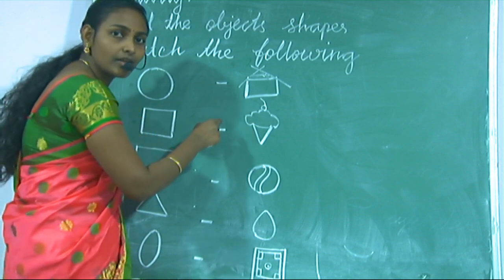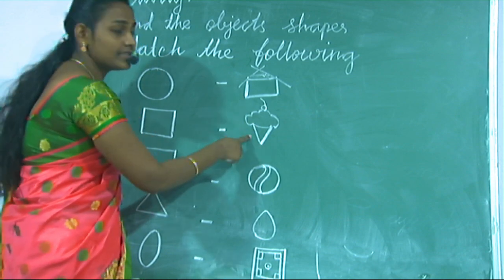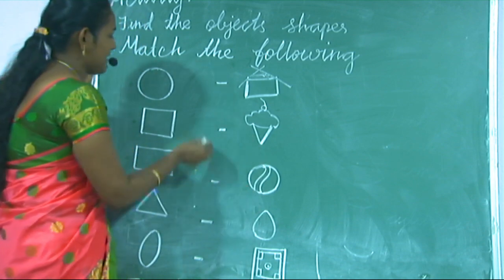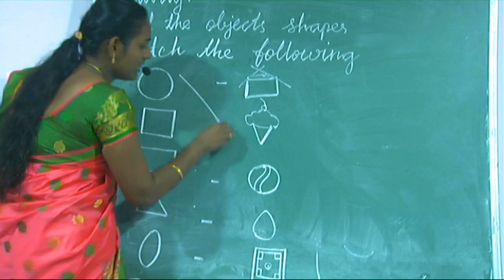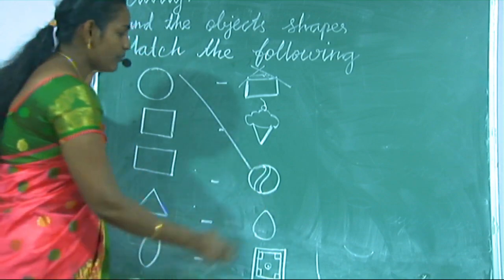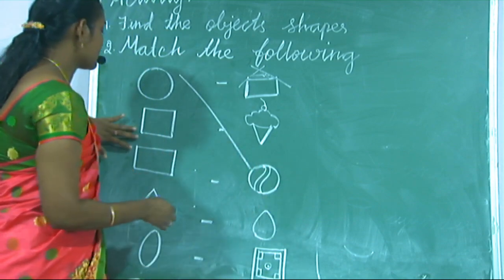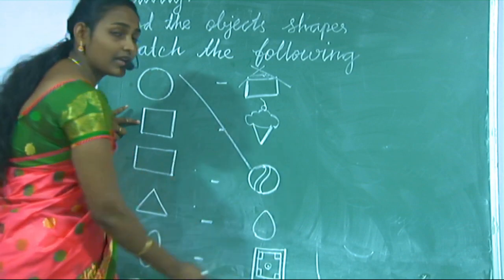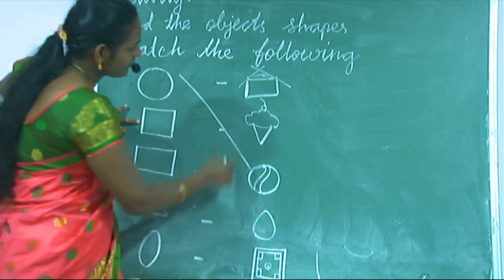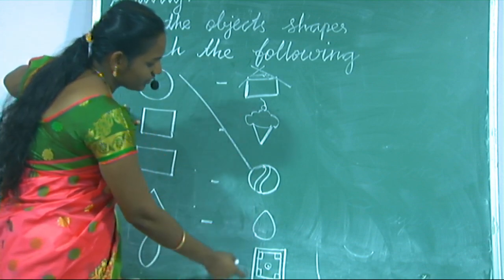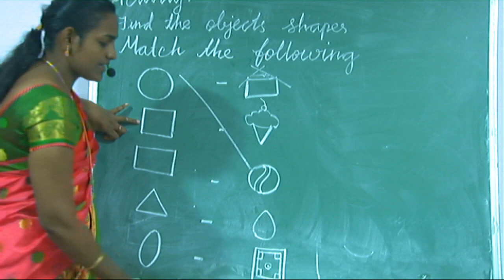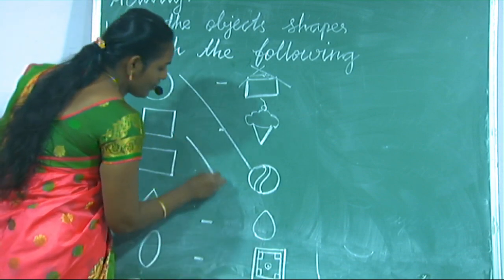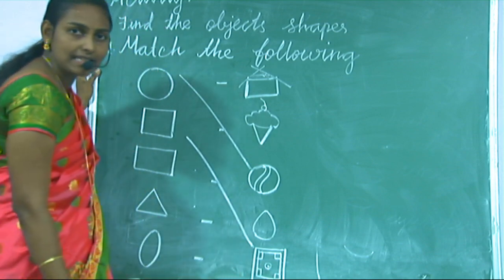Is this rectangle? This is not triangle. Yes, circle is matching the sphere. Okay, ball. Okay, next, square. Square matching with what picture? See, all the ones. What picture? Yes, the last one is carom board. You see? Yes, square. You match that picture.